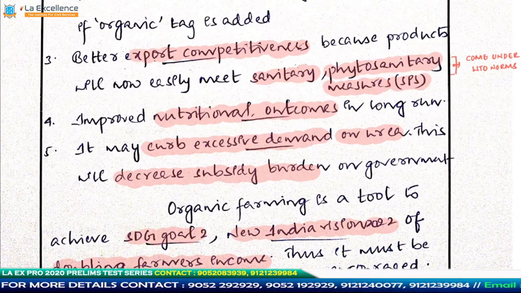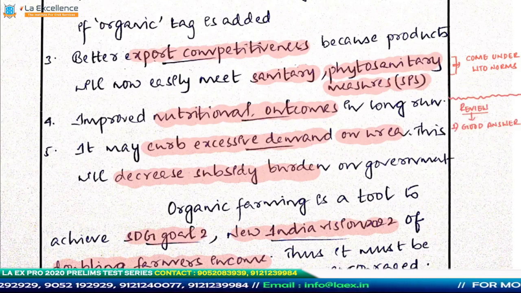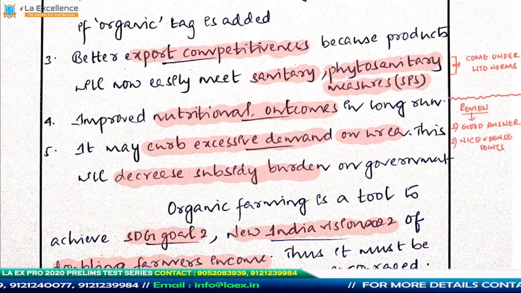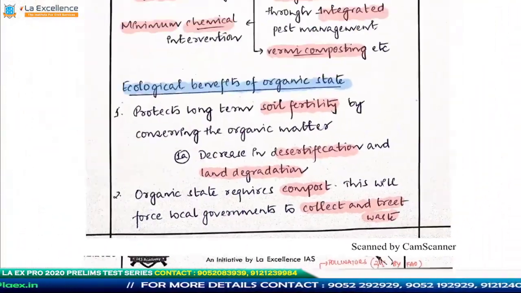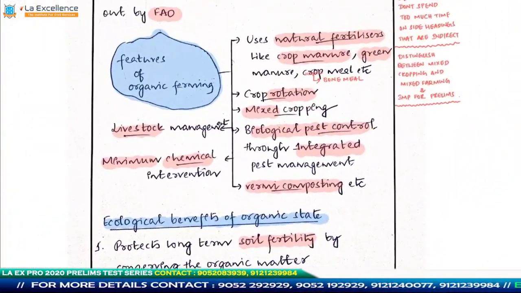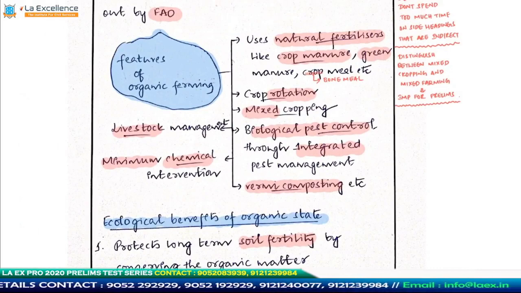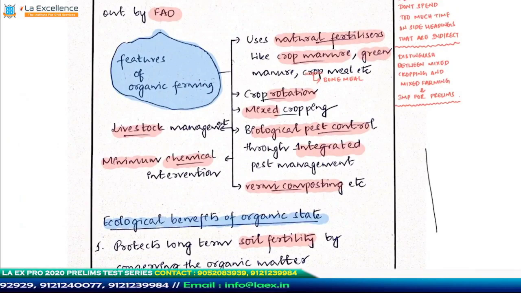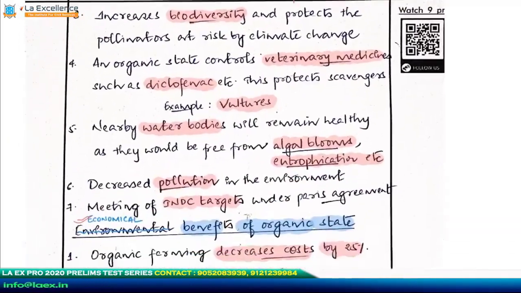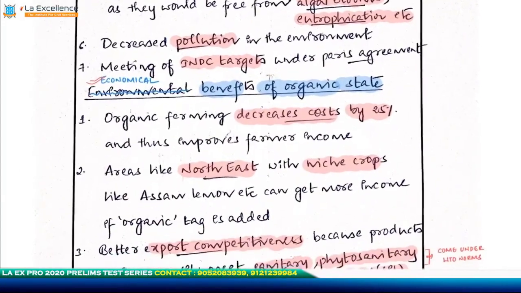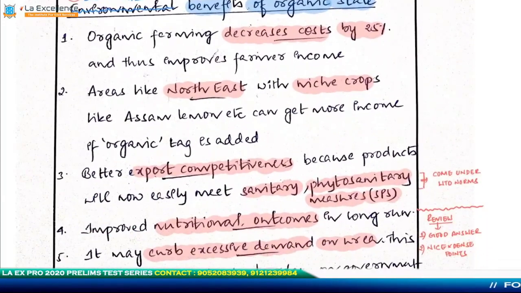What is my review for the answer? I think he has written really well. He has written a good number of points under each of his subheadings. He added value to his answer by talking about the features of organic farming. But I would have been happy if he decreased some space in features of organic farming, or maybe decreased some points in ecological benefits of an organic state, and added at least 1 or 2 points under the way forward, so that the examiner knows that the student knows about the steps that have been taken by the government.